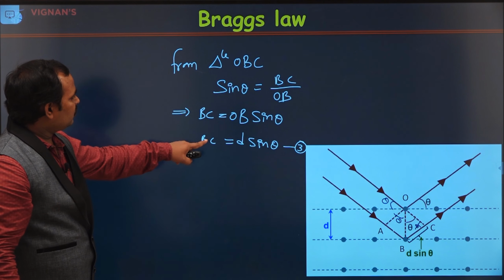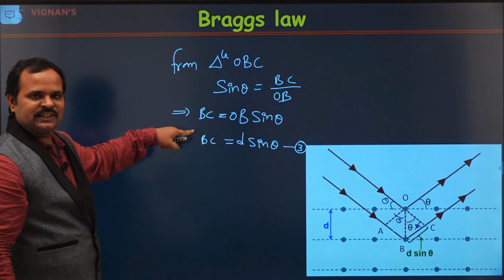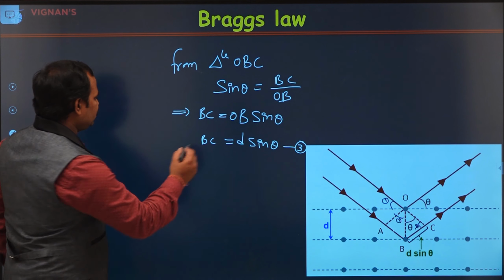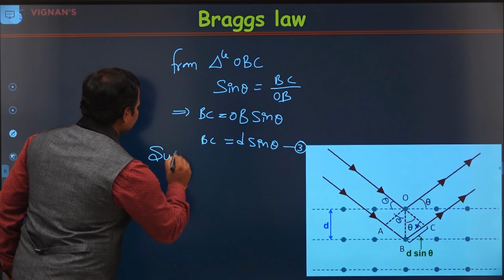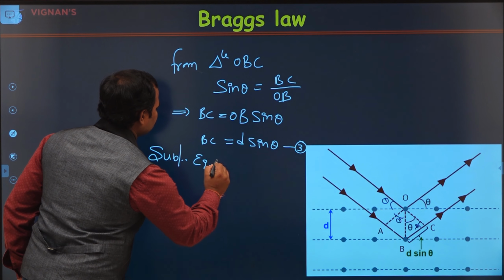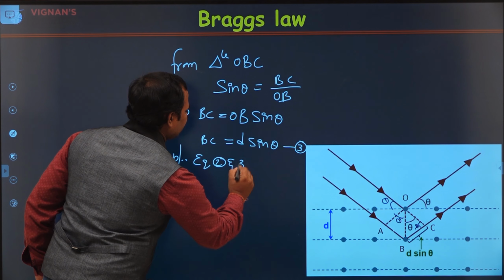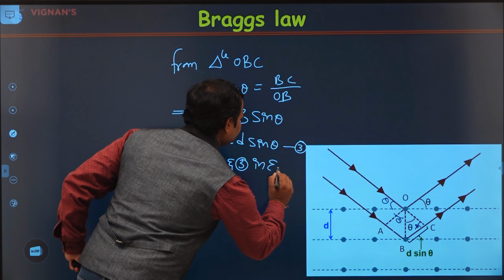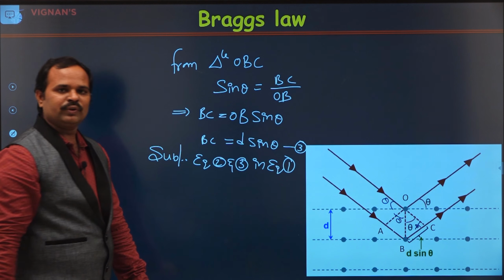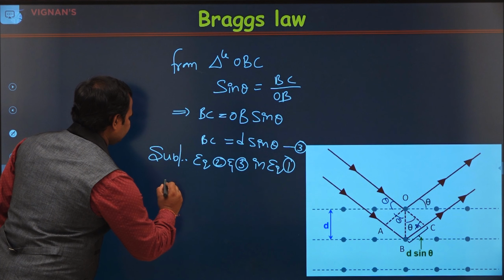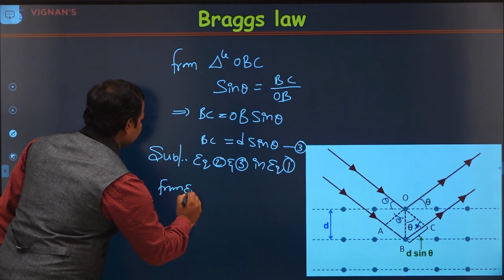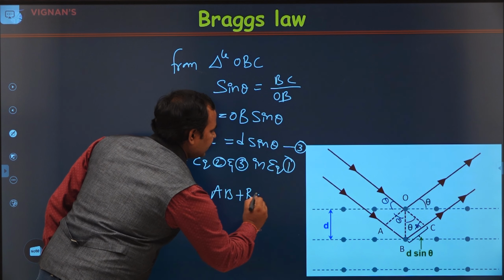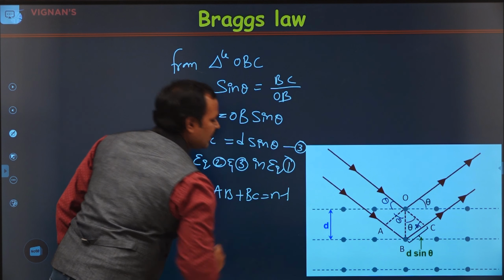Now we know AB, BC. Now we will substitute the AB, BC values, equations number 2 and 3, in equation number 1. We know that equation number 1 is AB plus BC is equal to n lambda.